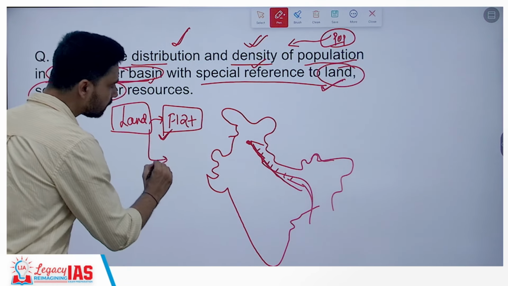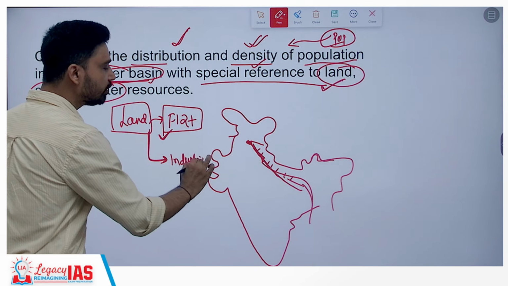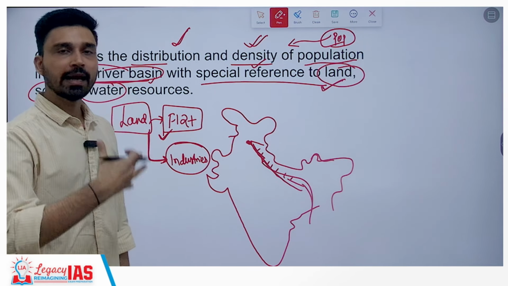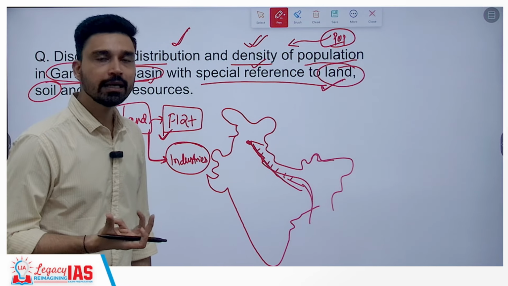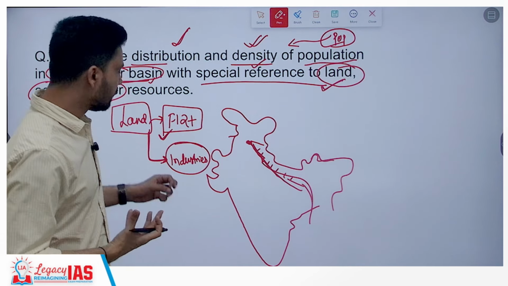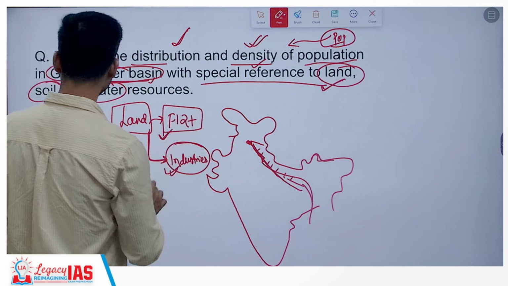Plus, not only settlement, but in such flat terrain it is much easier to establish industries because the relief of land is favorable here. And as industrialization progresses, what happens? It serves as a magnet because it attracts a lot of laborers from all across, and thus it also helps in increasing population density. That is land you can talk about.